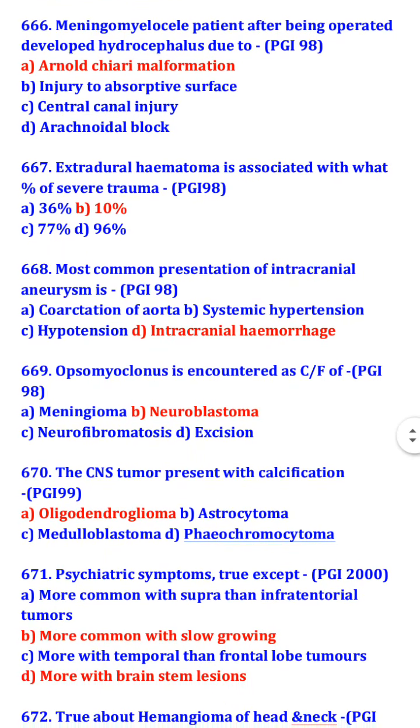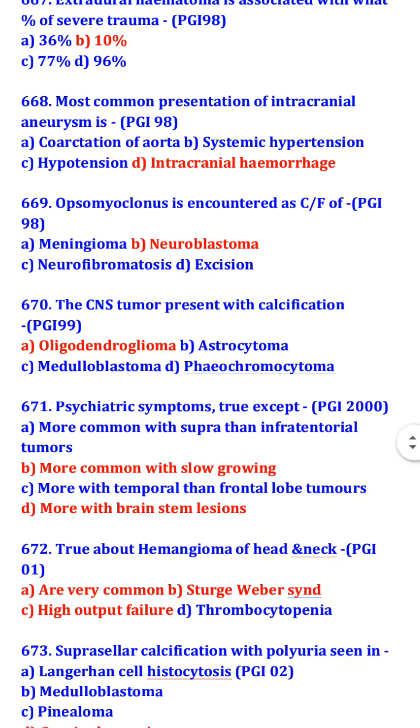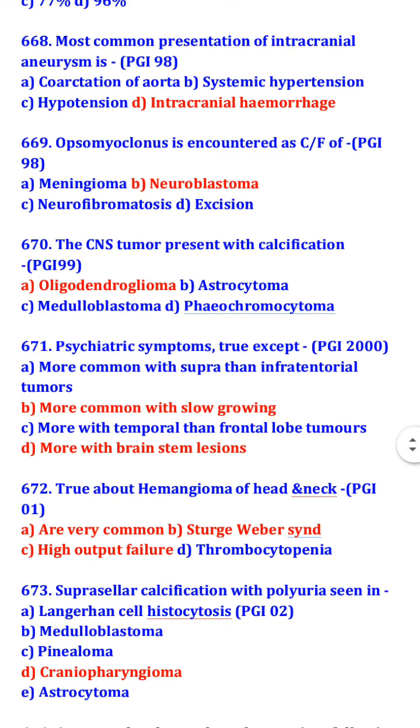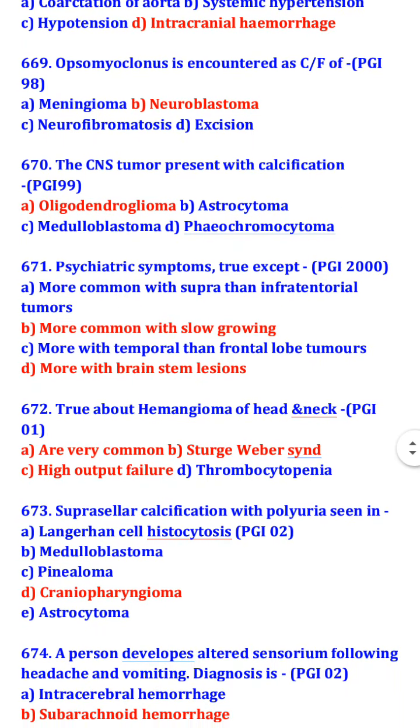Opsomyoclonus is encountered as clinical feature of neuroblastoma. The CNS tumor present with calcification is oligodendroglioma. Psychiatric symptoms true except more common with slow growing and more with brainstem lesion is false. Psychiatric symptoms are more common with supra than infratentorial tumors and more with temporal than frontal lobe tumors.